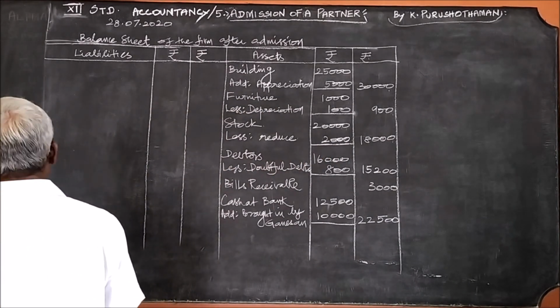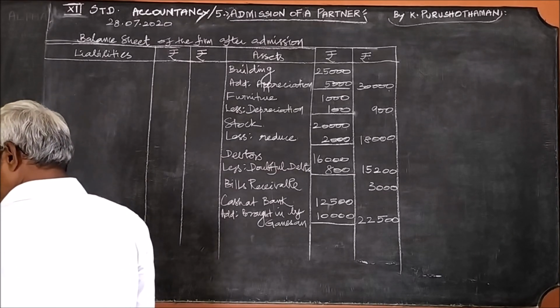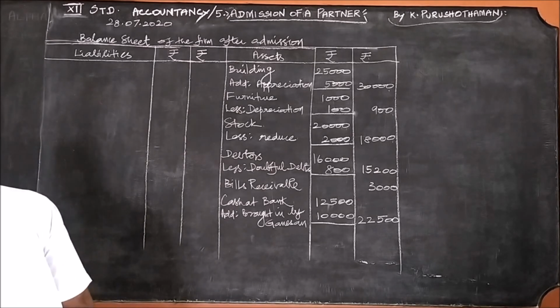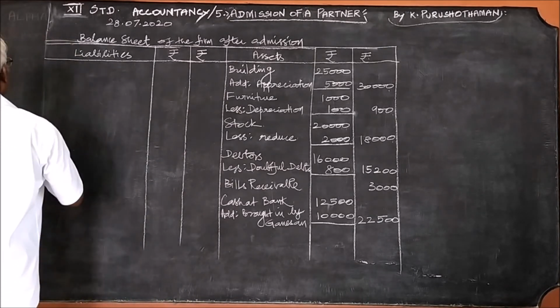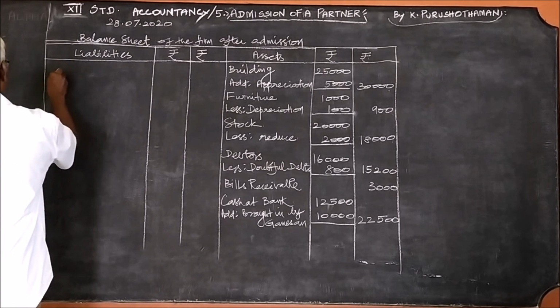Then profit and loss account we have brought it to capital account. General reserve also we have brought it to capital account. And the rest only we should write on the liability side. This is creditors.